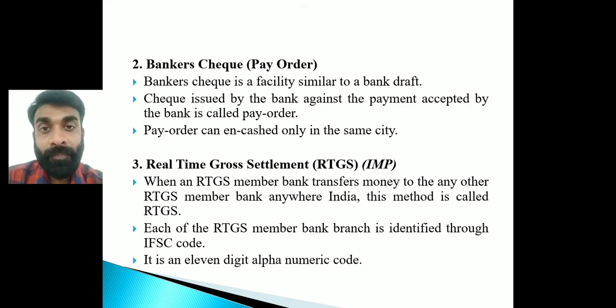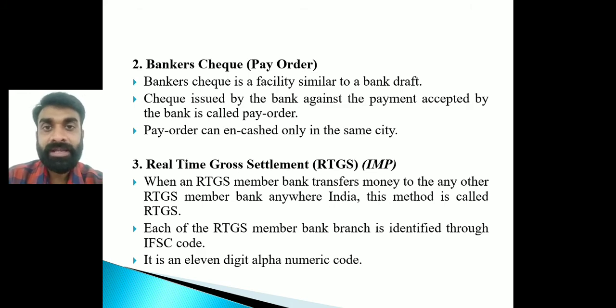Both banks must be registered and must have an IFSC code. IFSC code is an 11-digit alphanumeric code which is the identification of the bank. If I enter that code into the RTGS form, then the branch of that bank will be identified. Okay, right?